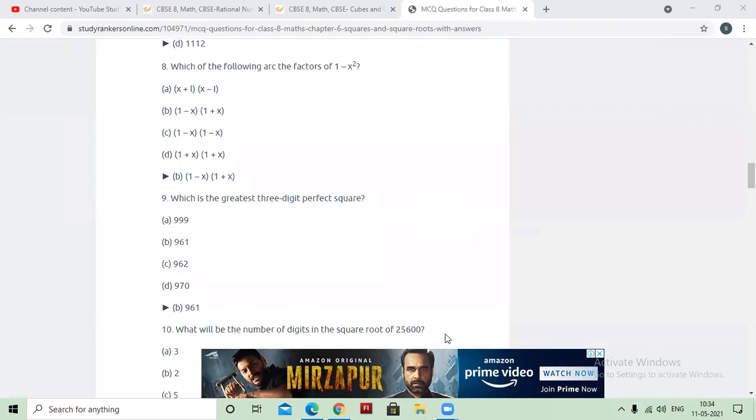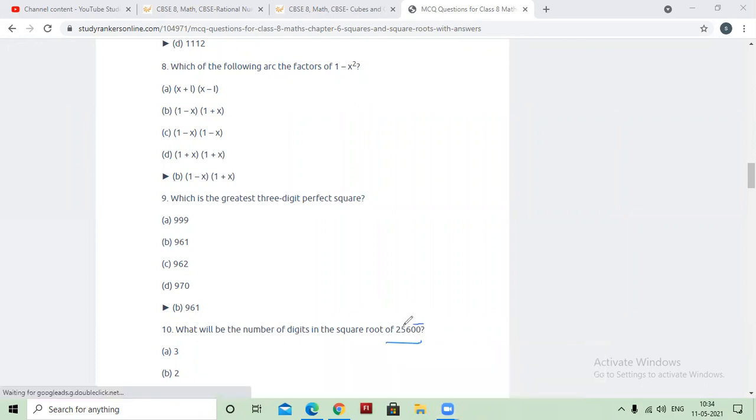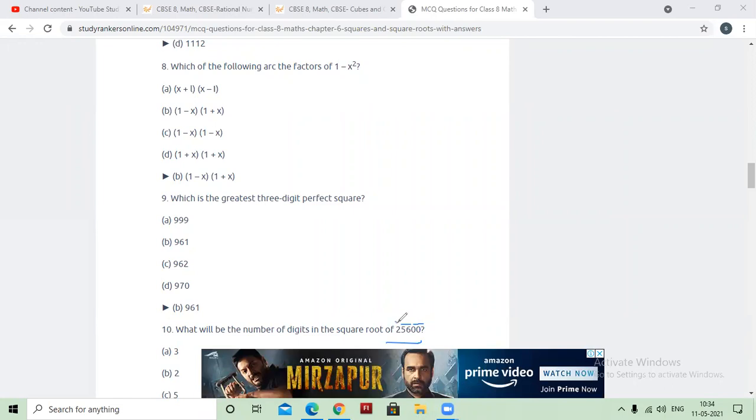What will be the number of digits in the square root of 25600? For this, beta, number of digits you have to tell me. Please make the pairs. After making the pairs of two numbers from the right-hand side, we have formed three pairs: 1, 2, 3. So its square root will contain 3 digits. So the answer of this question will be 3 digits.